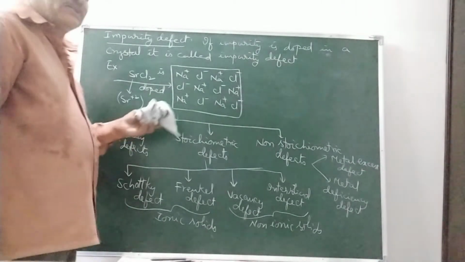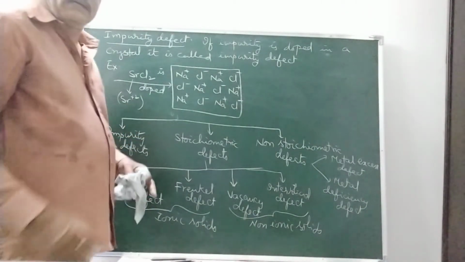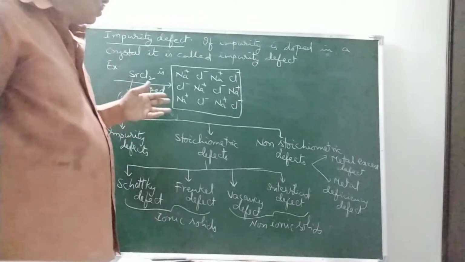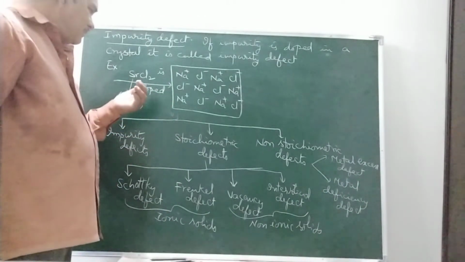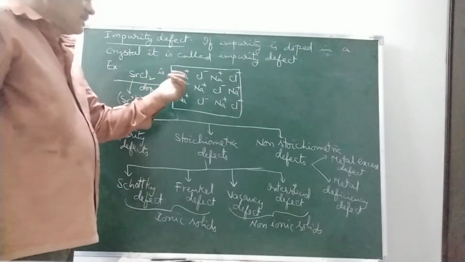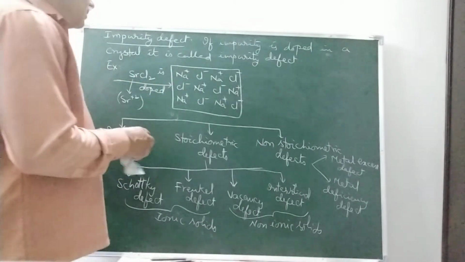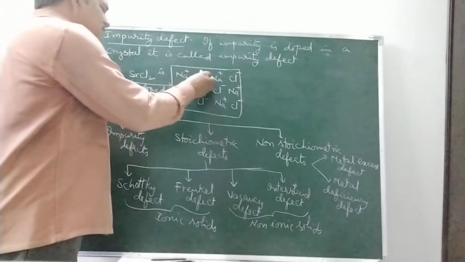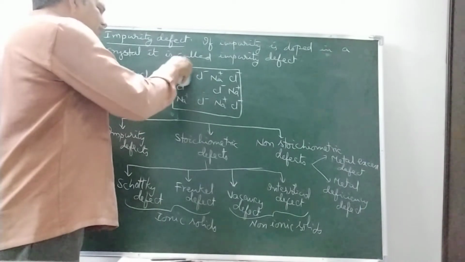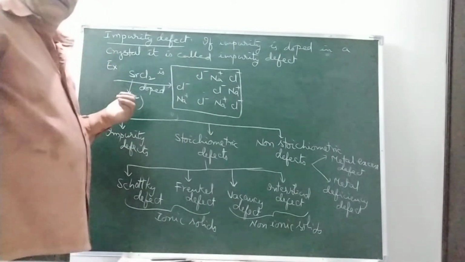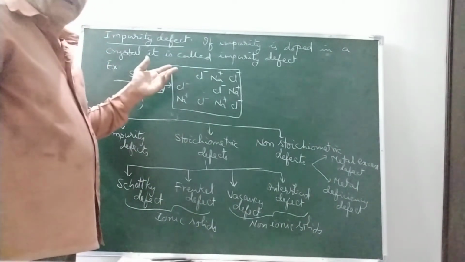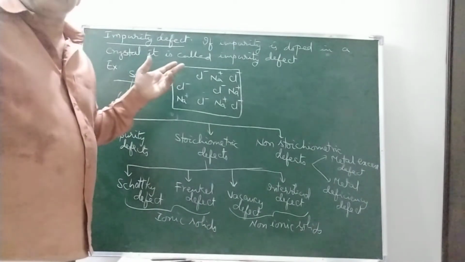If these Sr2+ ions enter the crystal, in order to neutralize the charges, two Na+ ions are needed, since Sr2+ has two positive charges and Na+ has only one positive charge.